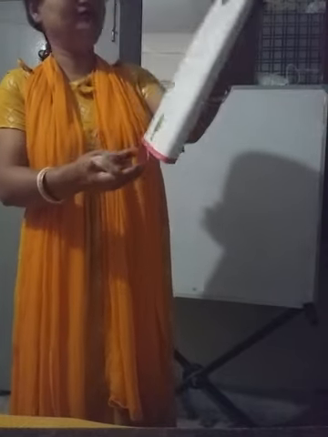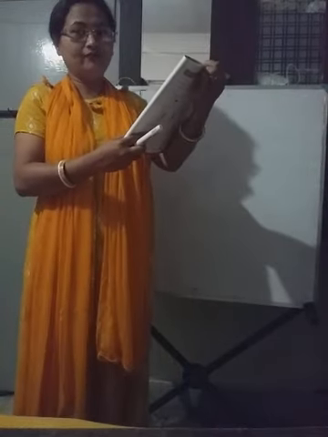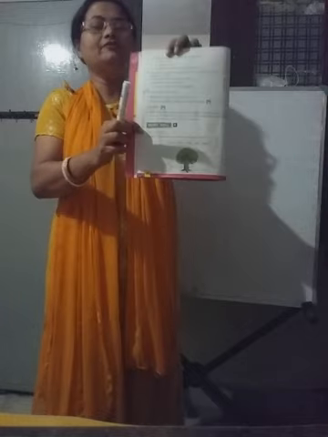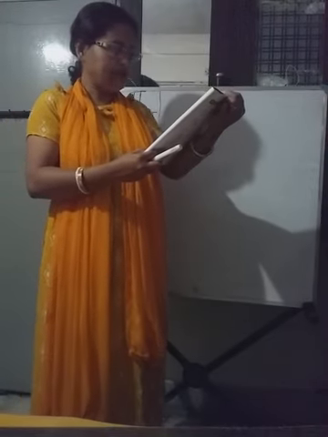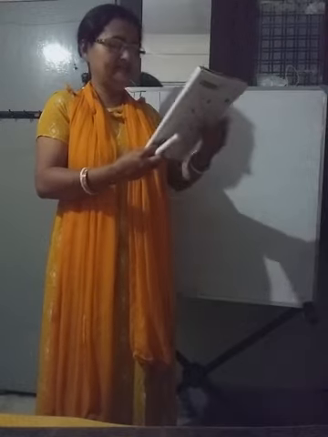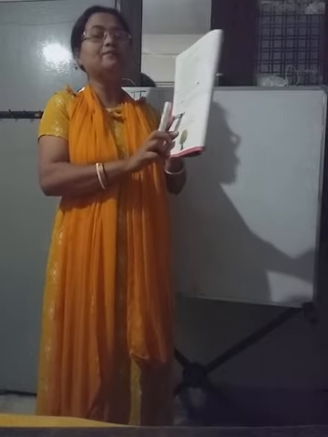Now we will move to Word Wall. This is Word Wall, and this one is your homework, children. What you have to do? You have to label the names. See, parts of a tree. You know the parts of a tree. So, label the parts of a tree with the words given in the box. There is a box in this page, page number 30.